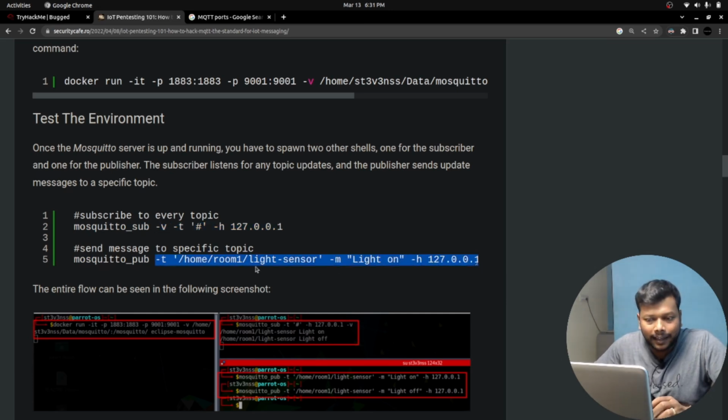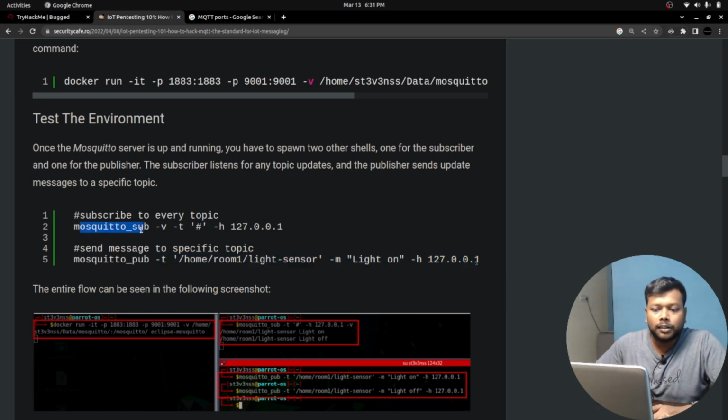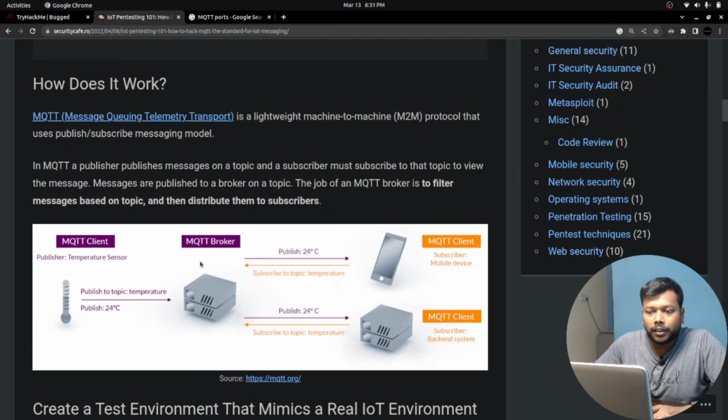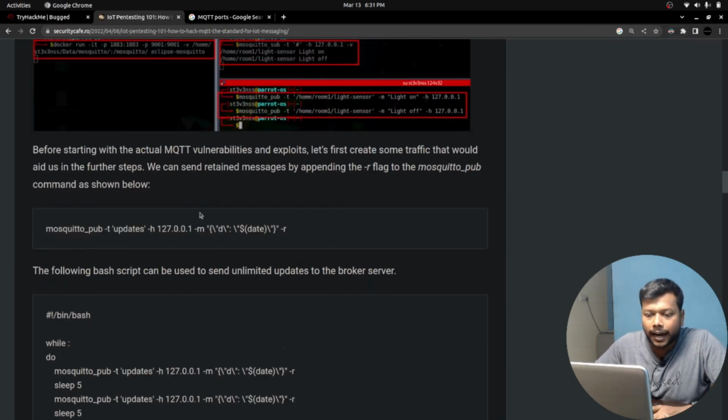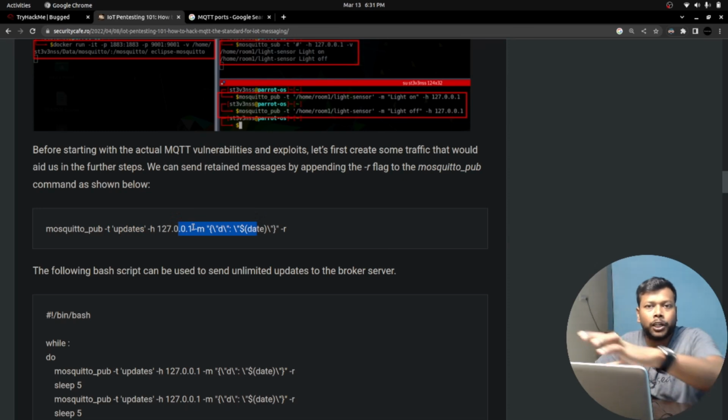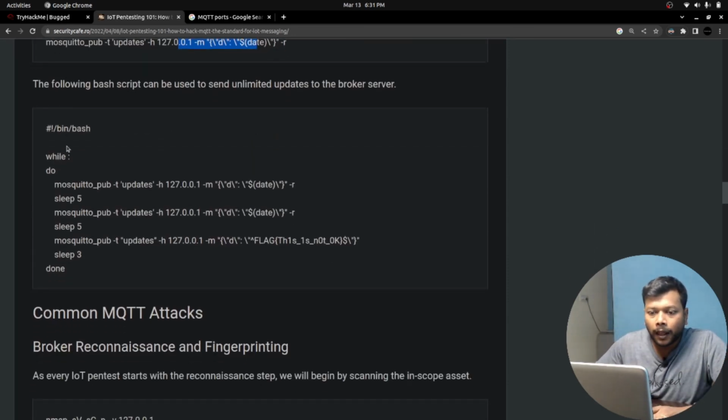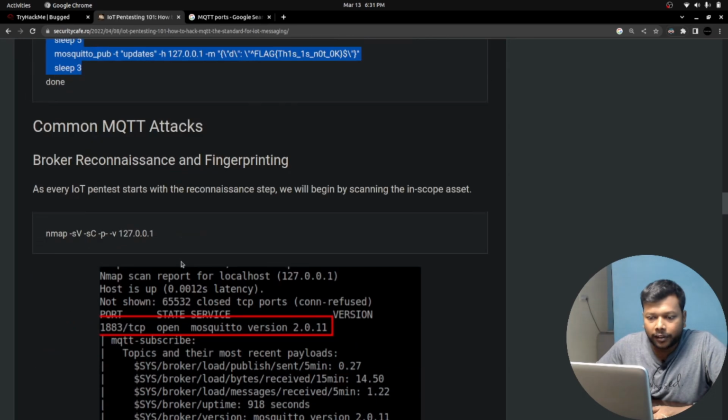It might not be clear at the moment, but I'll explain what this command does. But before that, understand this is the utility used to interact with this MQTT broker as a user. Well, I'm scrolling down. Look at this. There is screenshot evidence, and when I scroll down further, you can see they are doing something. They are actually calling this binary and mentioning -t and doing something. Looks like they are publishing something to that MQTT broker. Well, they are automating it with a bash script.